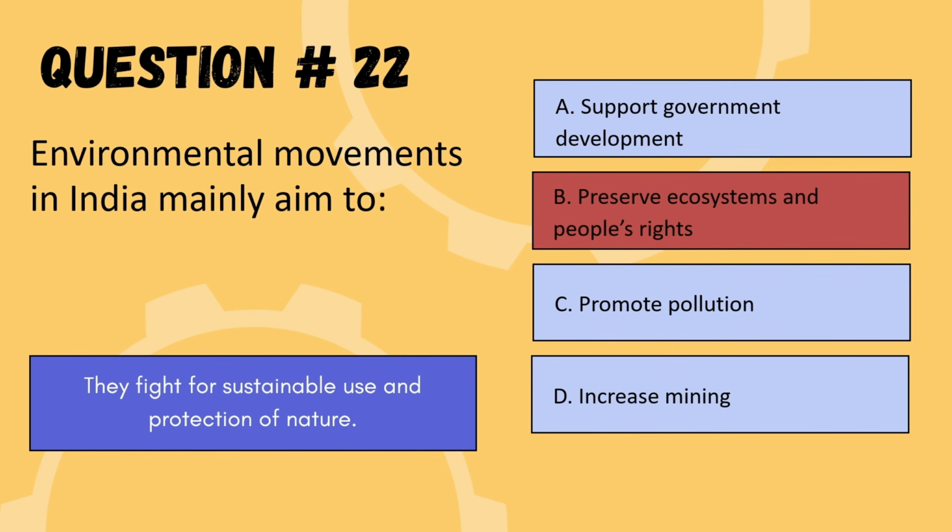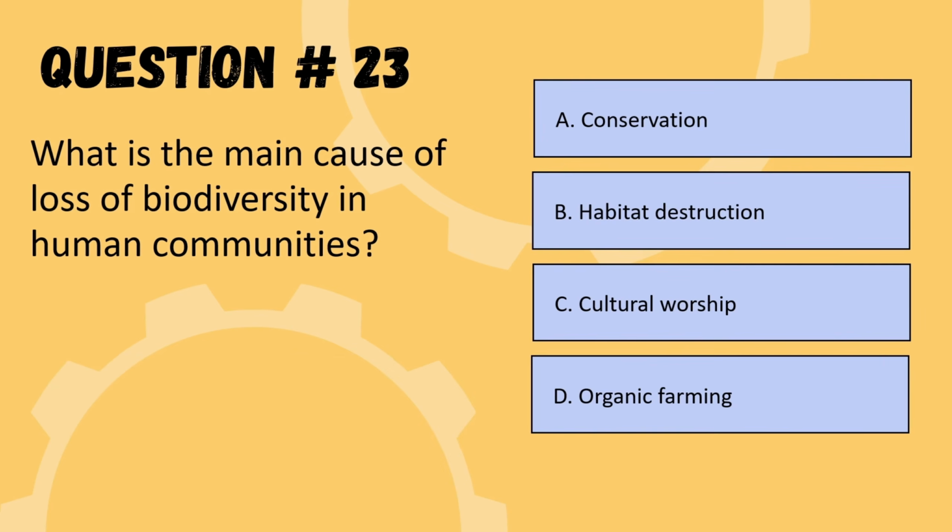So we are moving to the next question. Next question is, what is the main cause of loss of biodiversity in human communities? Options are conservation, habitat destruction, cultural worship, or organic farming. So the correct option is option B, habitat destruction.